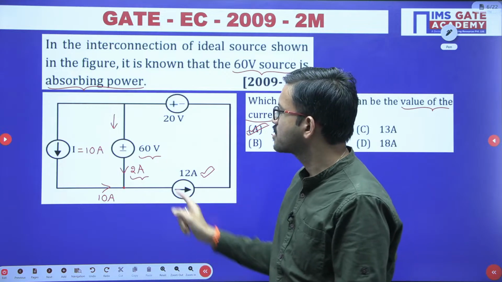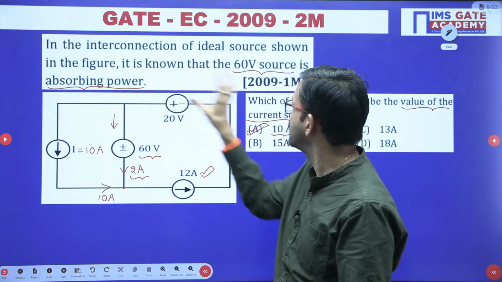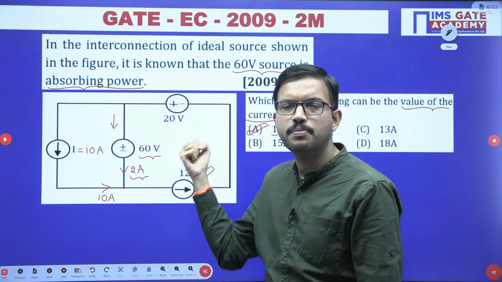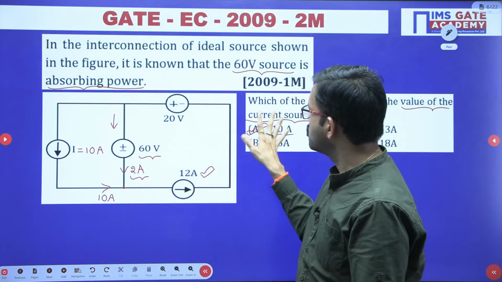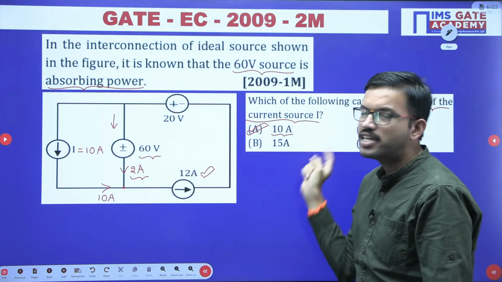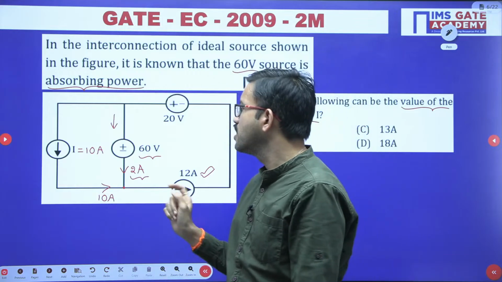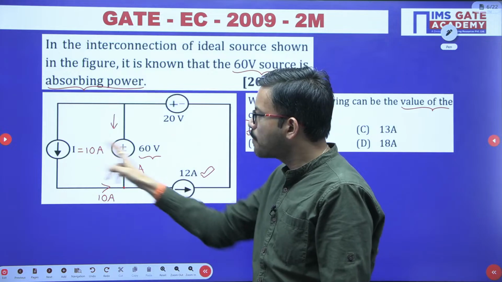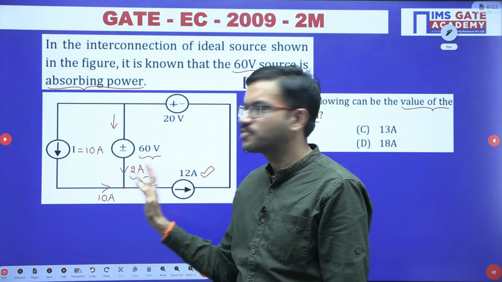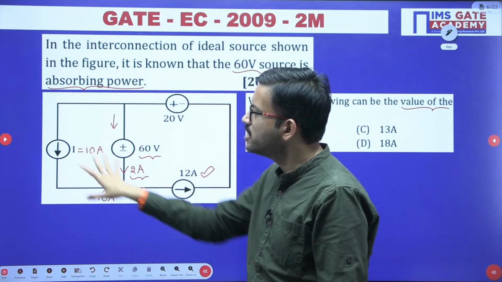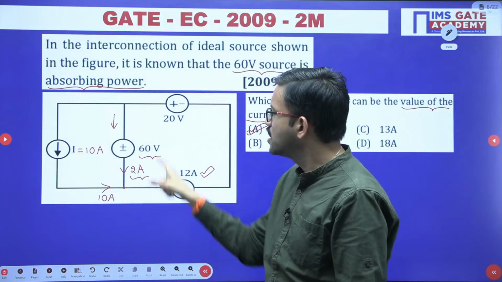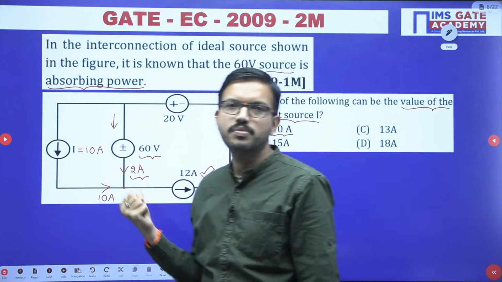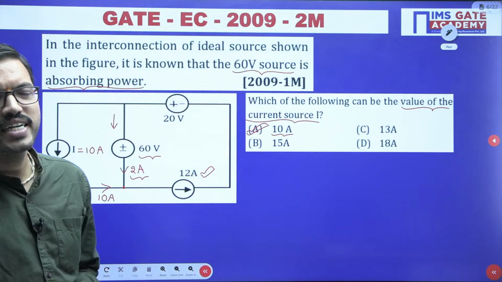Similarly, if they are framing a similar question, the 60 volt source is absorbing the power, right? So if they frame the question regarding the current source value as an MSQ, then for I values up to less than 12 ampere, for all those I values, this 60 volt source is absorbing the power. I hope all of you are getting the clarity.